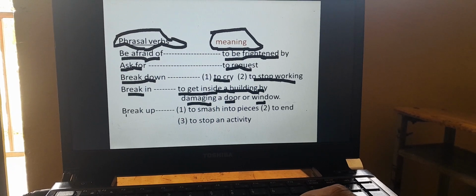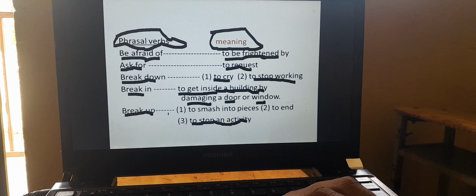Break up is also a phrasal verb and its meaning is one, to smash into pieces, two, to end, and three, to stop an activity. As we said at the beginning of our discussion, a phrasal verb can have one or more than one meaning. This is a best example for that, because break up has three meanings.